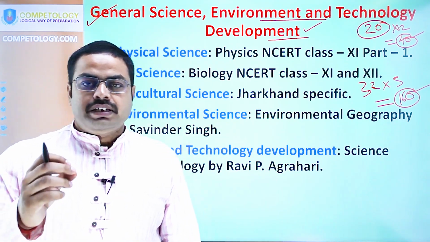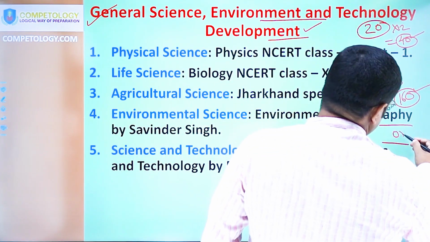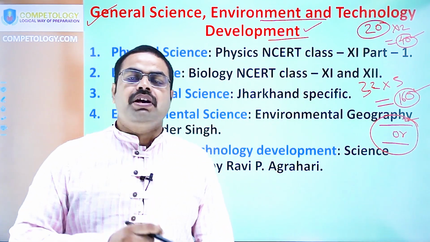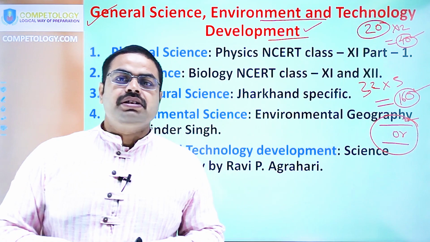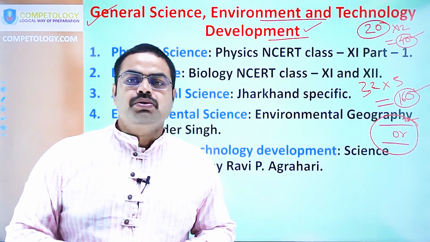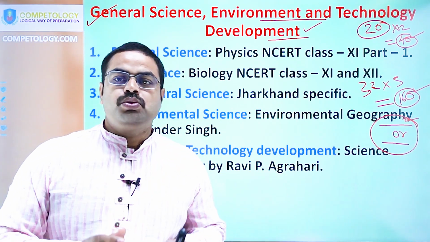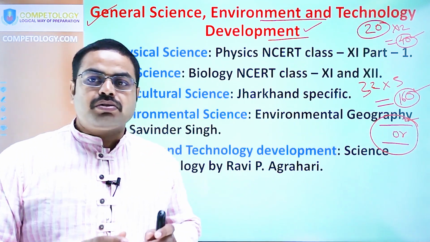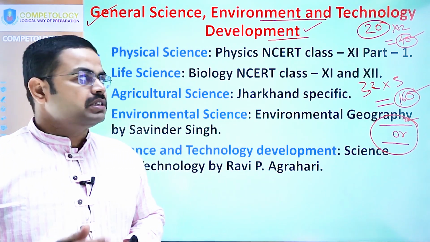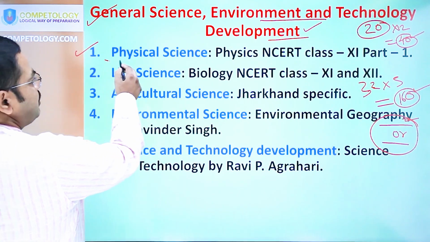And here the questions will be in the format of this or this. So here you will find 2 questions in every section and you have to answer just 1 question. So it will be a bit easy for the students to choose 1 question in which they have very good knowledge. But still there is very hard work to do, because this paper is going to make a great difference in the marks of your mains examination, because this is based on science as well as current affairs. So the first part will be of physical science.